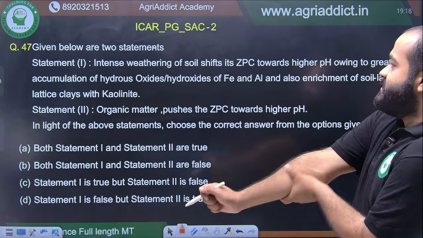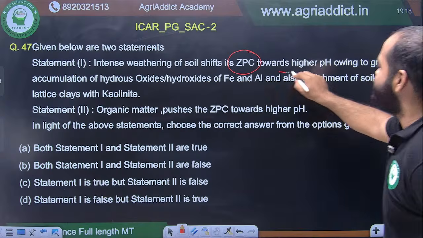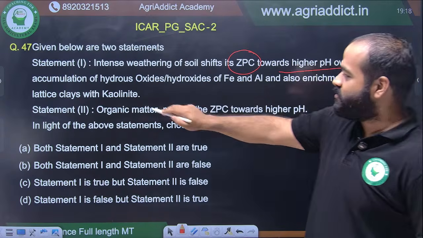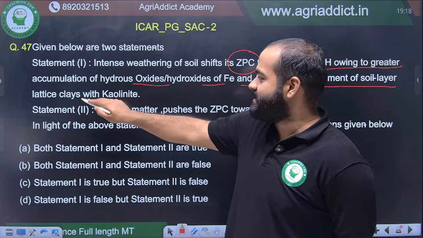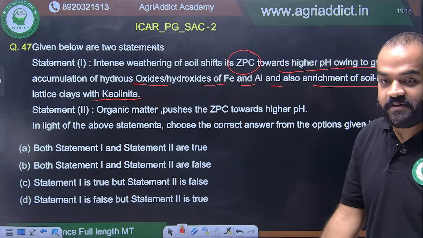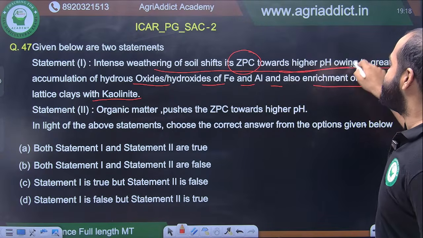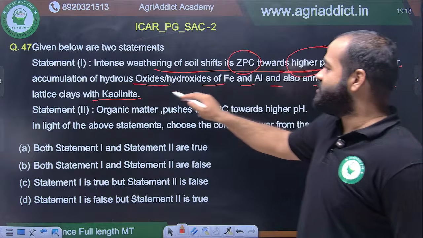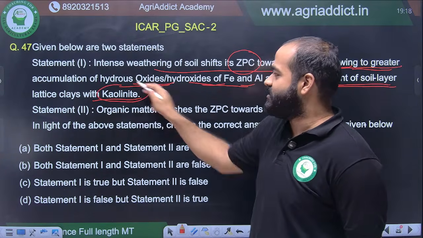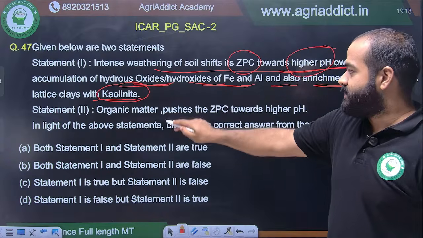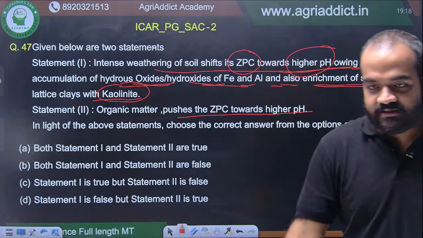Given below are two statements. Statement 1: Intense weathering of soil shifts its ZPC towards higher pH owing to greater accumulation of hydrous oxides, hydroxides of Fe and Al, and also enrichment of the soil layer, that is clays, with kaolinite. That's a long statement, I have to read it once again. Statement 2: Organic matter pushes the ZPC towards higher pH. In light of the above statements, choose the correct answer.